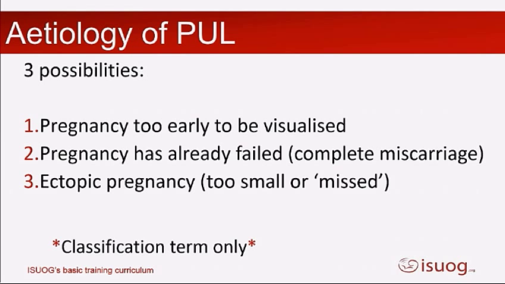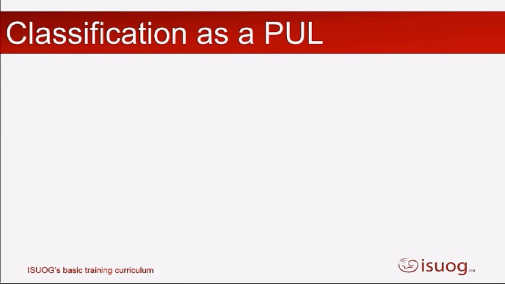And I've put down here in asterisks at the moment, it's a classification term only. It's not a diagnosis. This is kind of a working diagnosis until we've actually been able to work out whether the woman has got an intrauterine pregnancy, has had a miscarriage, or has got an ectopic.